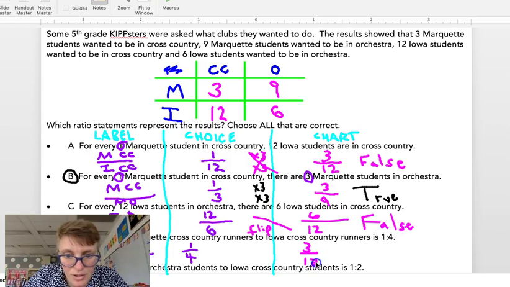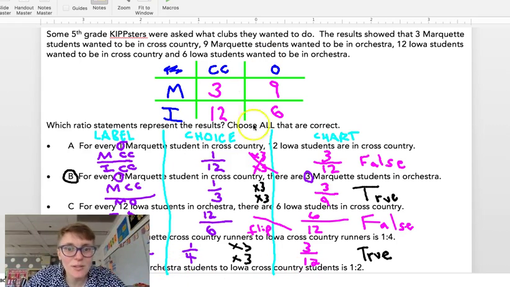If I check my work here, from 1 to 3, I times by 3. From 4 to 12, I times by 3. So this one is true. 1/4 of 12 is 3. 1 times 3 is 3. 4 times 3 is 12.